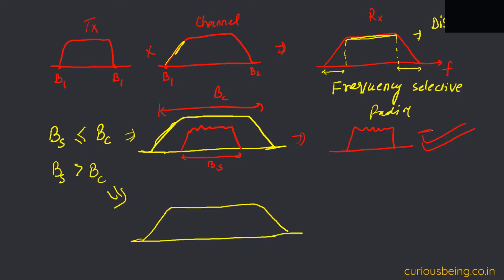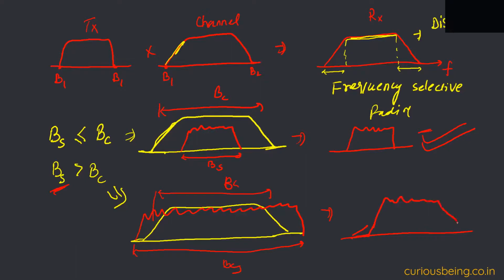Now for the other case, my signal will be something like this because the signal bandwidth is greater than the channel bandwidth. So in this case, at the receiver, the signal bandwidth or the spectral shape will be distorted. So this is frequency selective.